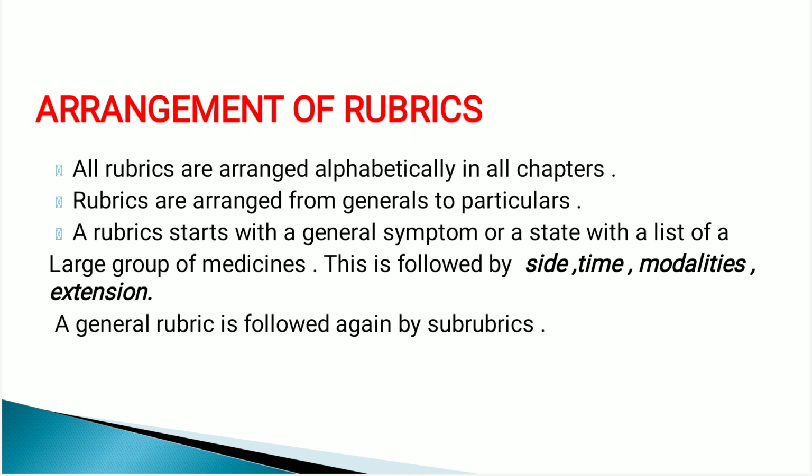So in this way you should know how the rubrics are arranged in the Kent repertory, because there is a fixed criteria for the arrangement of the rubrics in the Kent repertory. In this way the rubrics, subrubrics and sub-subrubrics are arranged.